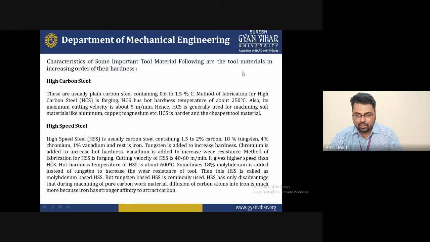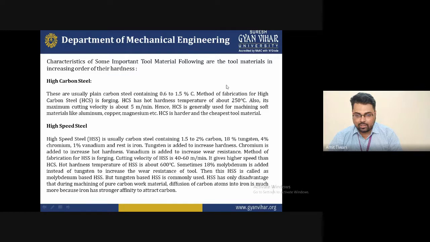If you want to increase the hardness and toughness, you must select the tool as high carbon steel, because the carbon steel contains 0.6 to 1.5 percent carbon. With the carbon content, there is resistance to corrosion and wear, because you know that the method of fabrication of high carbon steel is forging. With the help of the forging operation, you fabricate this type of high carbon steel.